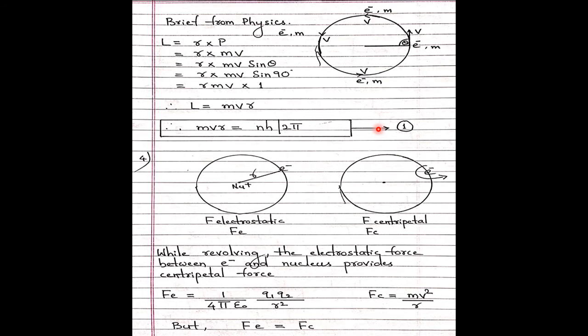Now when the electron revolves around the nucleus, as a condition while revolving, the electrostatic force between the electron and the nucleus provides the centripetal force. This I told you when you tie a stone to a thread. The attraction force and the centripetal force acting outward are both balanced here. I have taken directly from physics what Fe, the electrostatic force of attraction, and Fc, the centripetal force, are. Here both are equal, that's why the electron is intact. So Fe equals Fc.